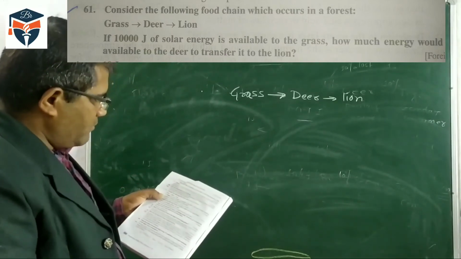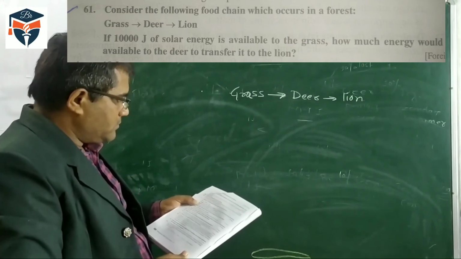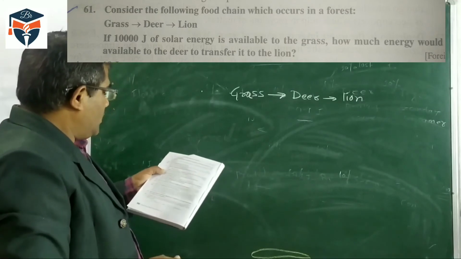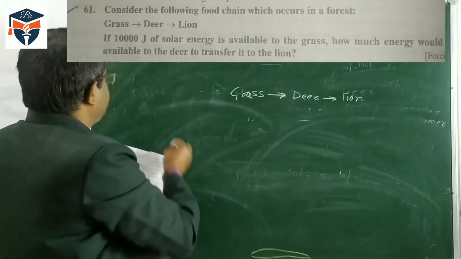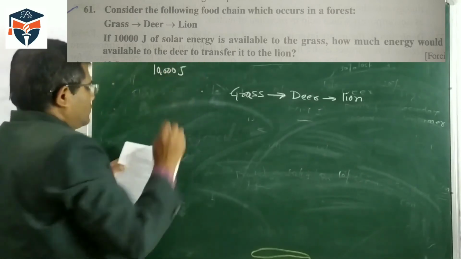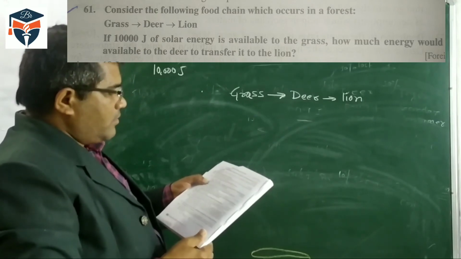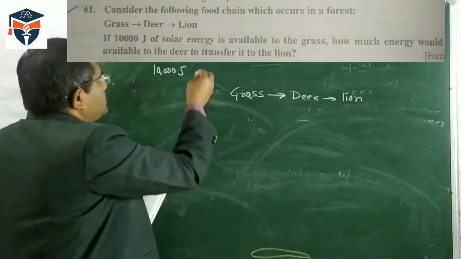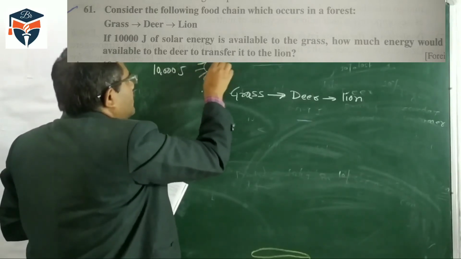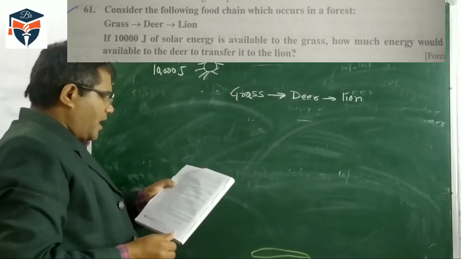Consider the following food chain which occurs in the forest: grass, deer and lion. These are the organisms in the food chain. If 10,000 J, J is for joule, of solar energy is available to the grass, it means 10,000 joule of energy is the energy of the sun and it is available to the plant.